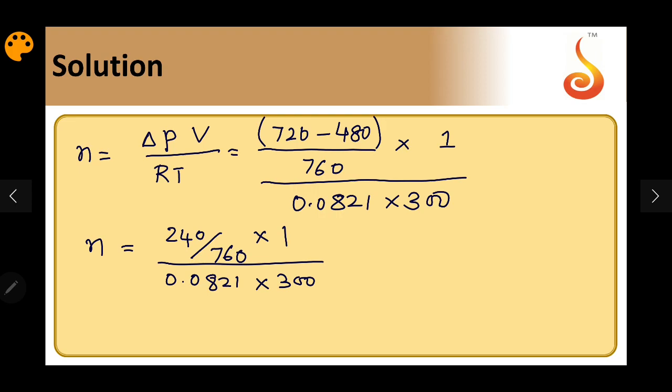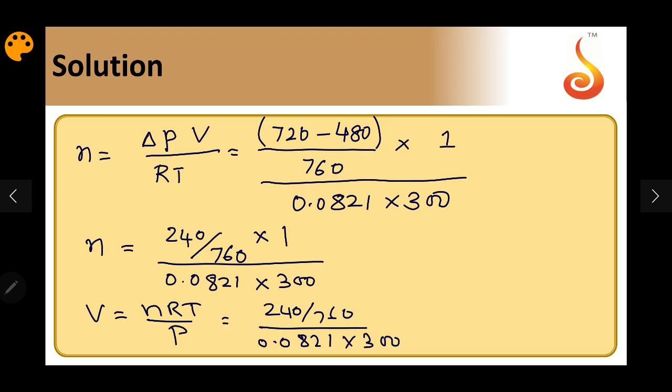So they're asking for the volume of the gas adsorbed per gram of the charcoal. So if I want to find out the volume of the gas adsorbed, this is the number of moles. I have to find out the volume occupied by this many moles at a pressure of 480 millimeters of mercury, again 300 Kelvin. So if I take volume, V is equal to nRT by P. So n is nothing but this value, 240 by 760 whole divided by 0.0821 into 300.